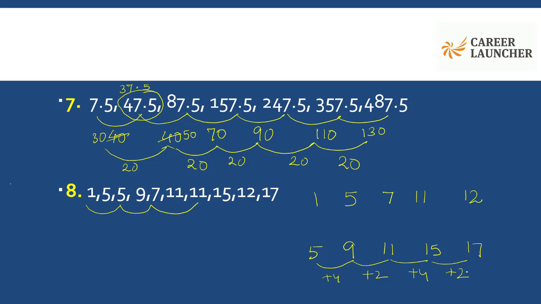Let me check the other one. Plus 4, plus 2, plus 4. I wanted a plus 2 here. So this number should be 13 to conform to the pattern given in the series. So the number 12 is the odd one out here and it should have been 13. Hope finding the odd one out is clear to you now.